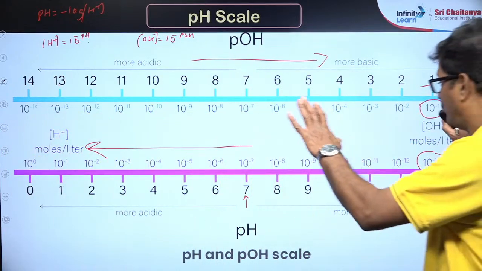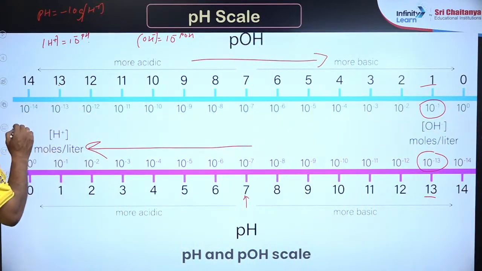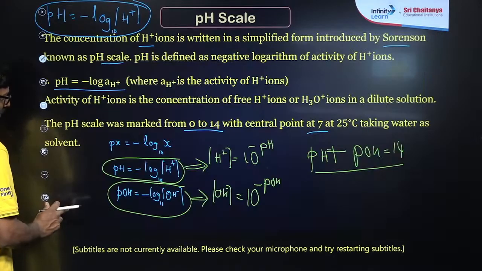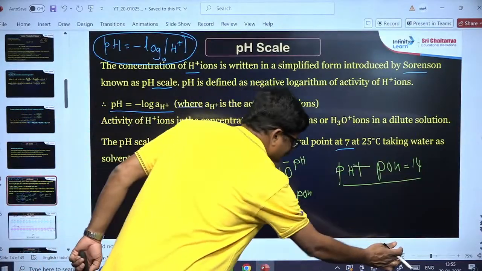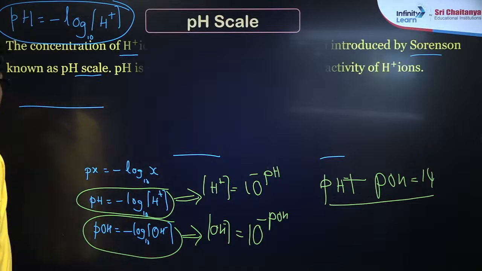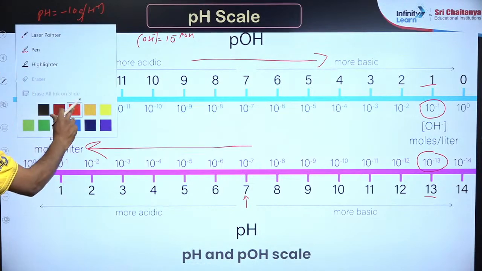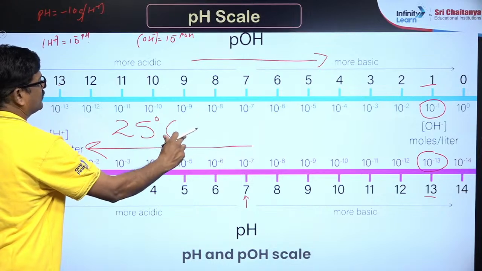And this particular slide is valid only at 25 degrees centigrade.